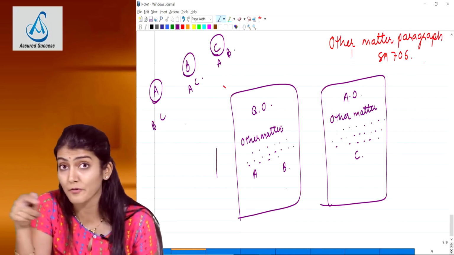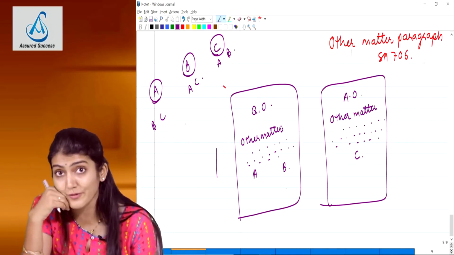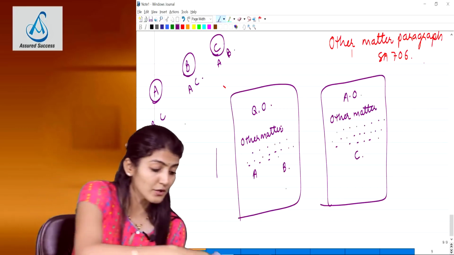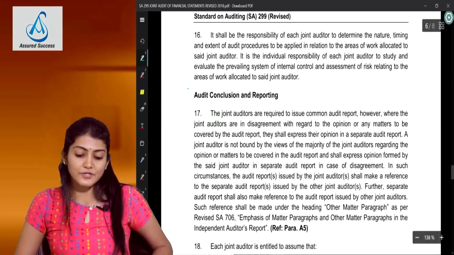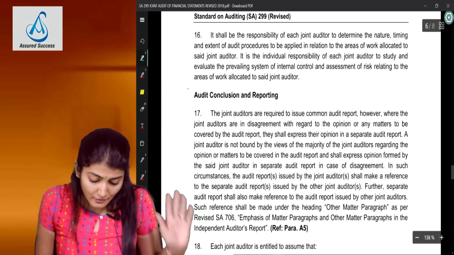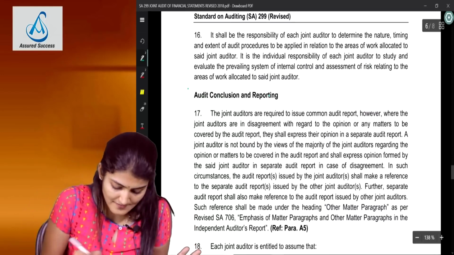Are you understanding? So this was not there in the old standard. Other matter paragraph, you have to make a reference, not there before, no? Right, so that is the new thing which has come up. Okay, so let's have a look at audit conclusions and reporting. So now very good clear terms which have been used by the standard.